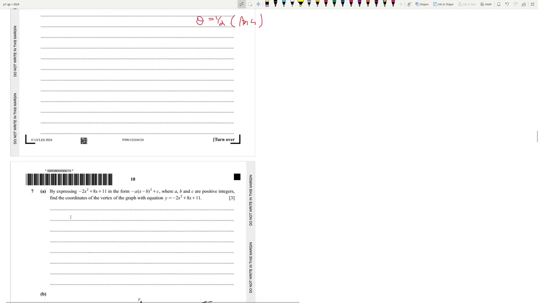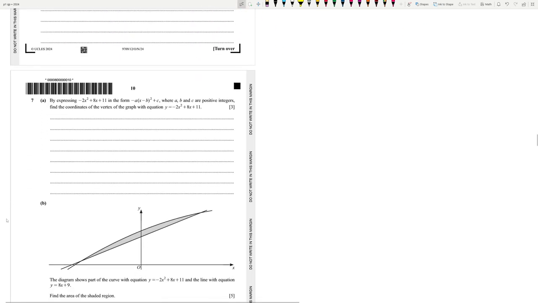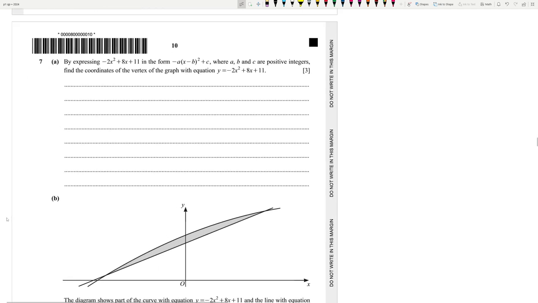Okay, moving on to number 7. Last 4 questions of the day. By completing the squares, find the coordinates of the vertex of the graph. All right, the max point, since it's a maximum graph.